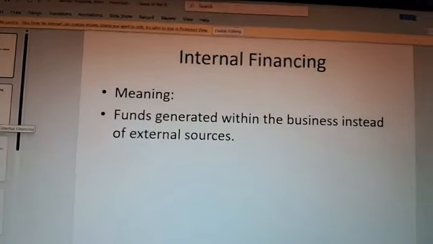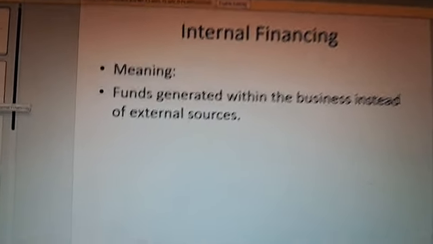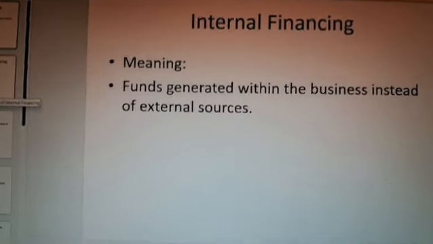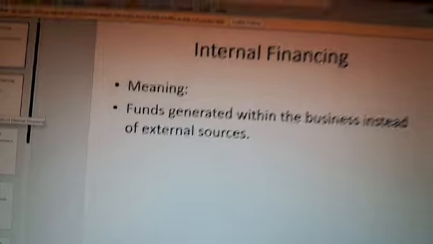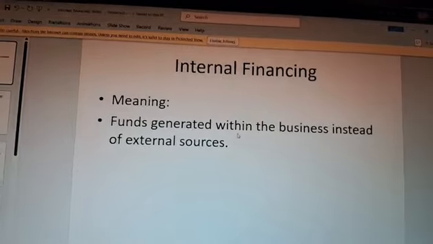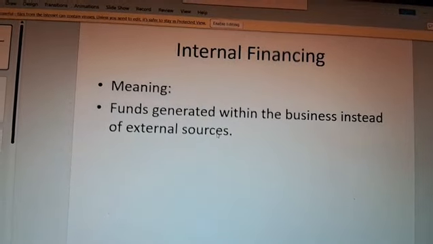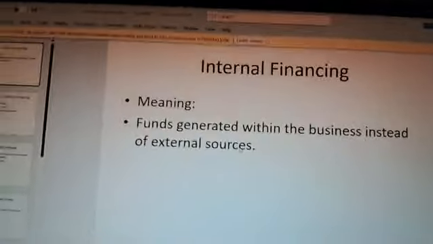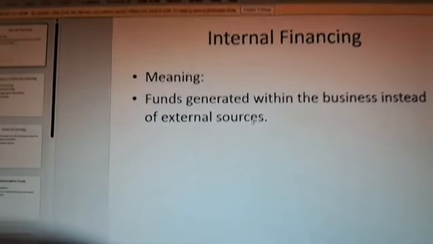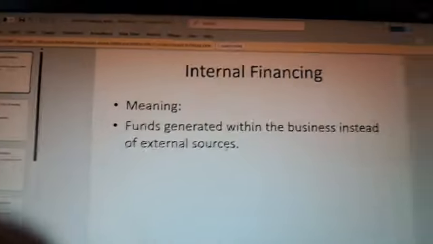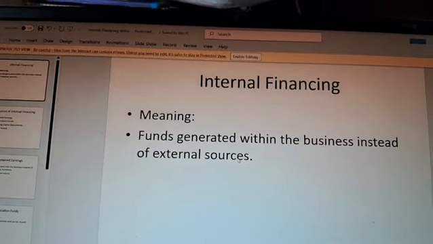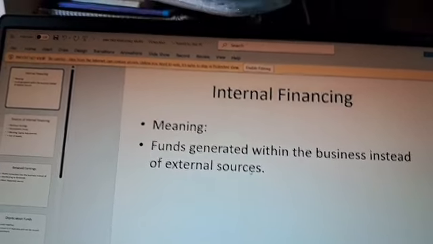So, my topic is internal financing. What is internal financing? As the name suggests itself, it is the internal sources of money. Internal means within the organization. So funds generated within the business instead of external sources, which means the fund is generated inside the organization and not from external sources. What is the fund used for? This fund is used for making assets or expansion, etc.